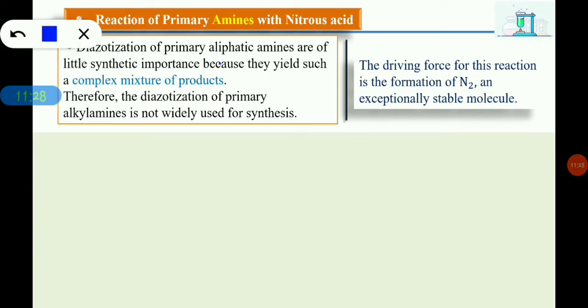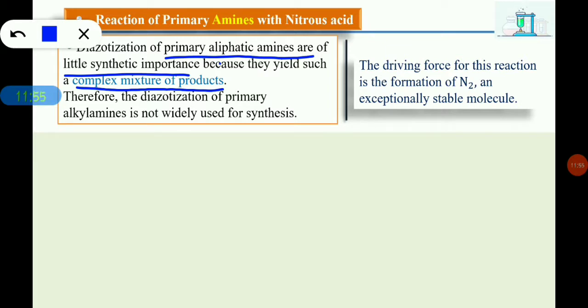In general we can come to the conclusion that diazotization of primary aliphatic amines is of little synthetic importance, as here we get a complex mixture of products. Because of this complex mixture, it is quite difficult to separate the different products. For that reason, we do not use the diazotization of primary aliphatic amines for the synthesis of other organic compounds.